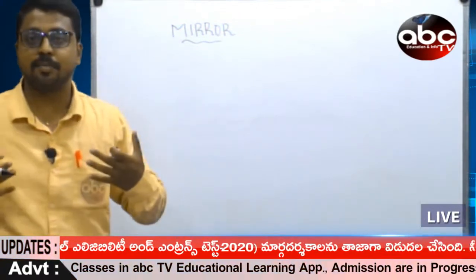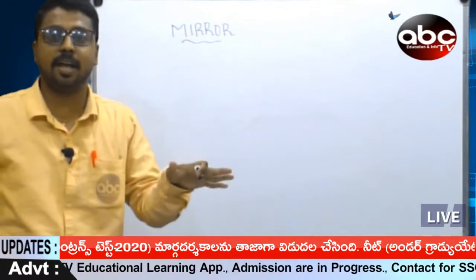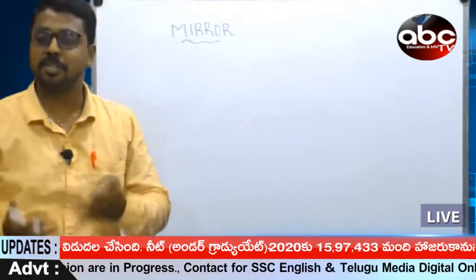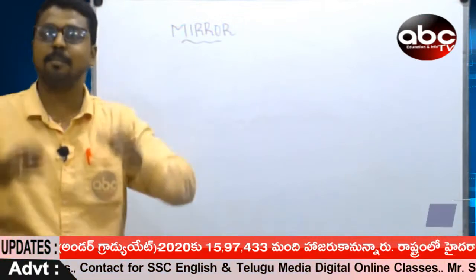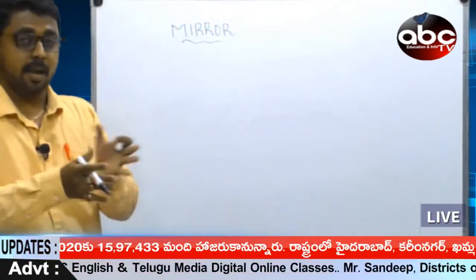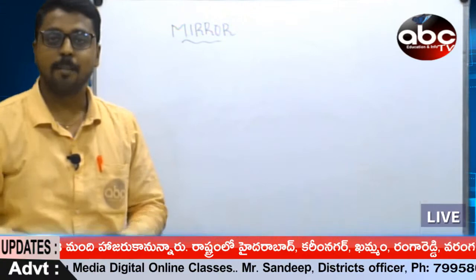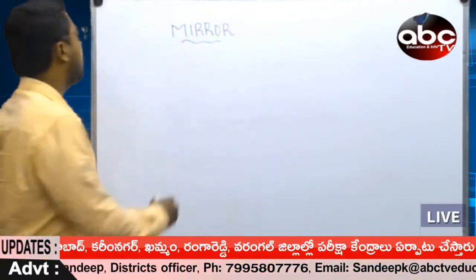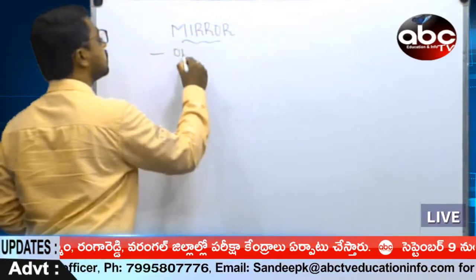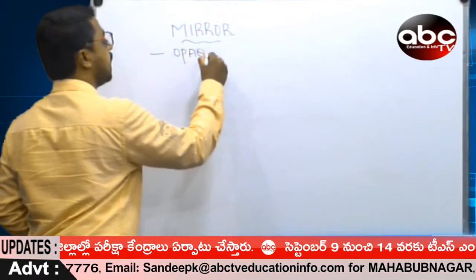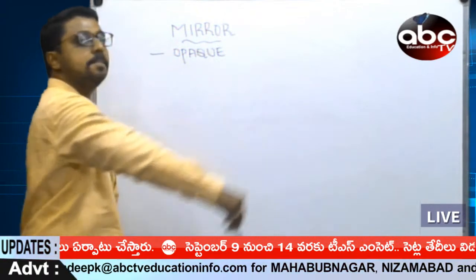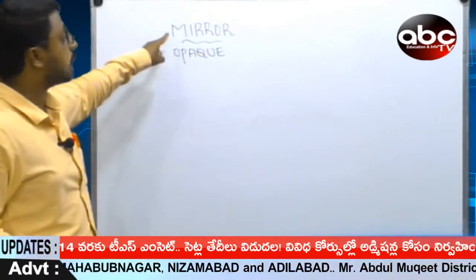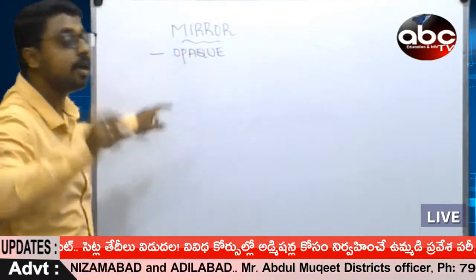Are we good enough? Are we fair enough? Is our hairstyle ready? All these things we set in a mirror. And of course we see larger mirrors, bigger sizes of mirrors. So this is an example of an opaque substance. And one more condition, dear students: what is the other condition a mirror definitely should have?